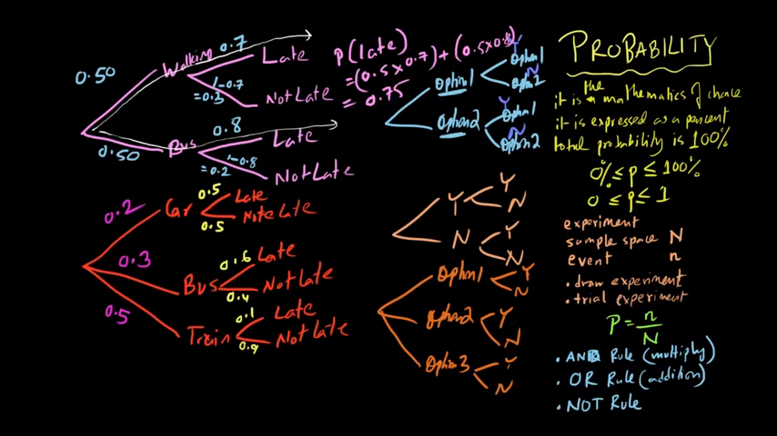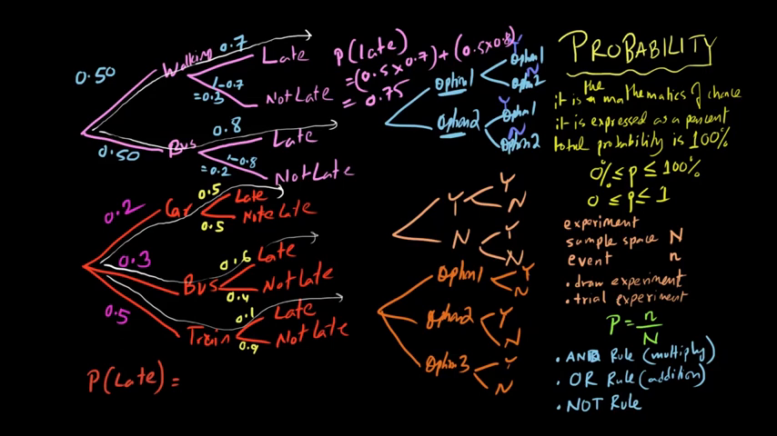Now in the next situation, there are three options to go to school. Option 1 is going to school by car, option 2 is by bus, and option 3 is by train. Again here, if the question is what is the probability that the person is going to be late, we have this situation: the person can go by car and be late, the person can go by bus and be late, and the person can go by train and be late.